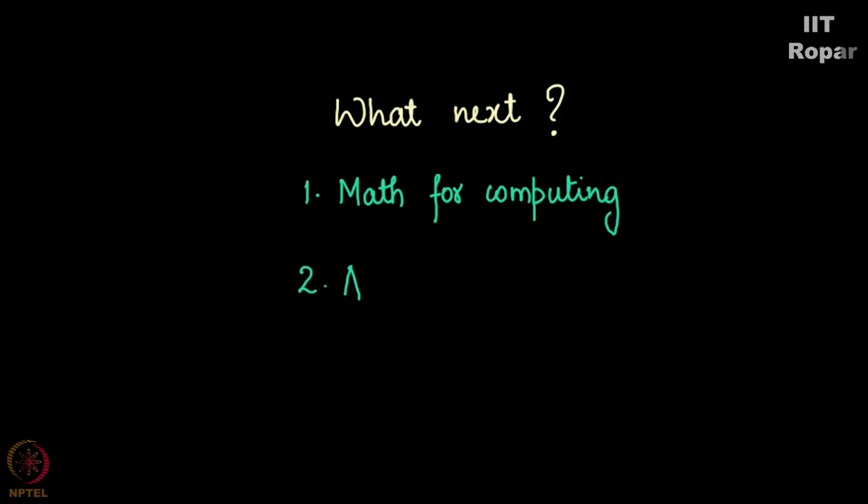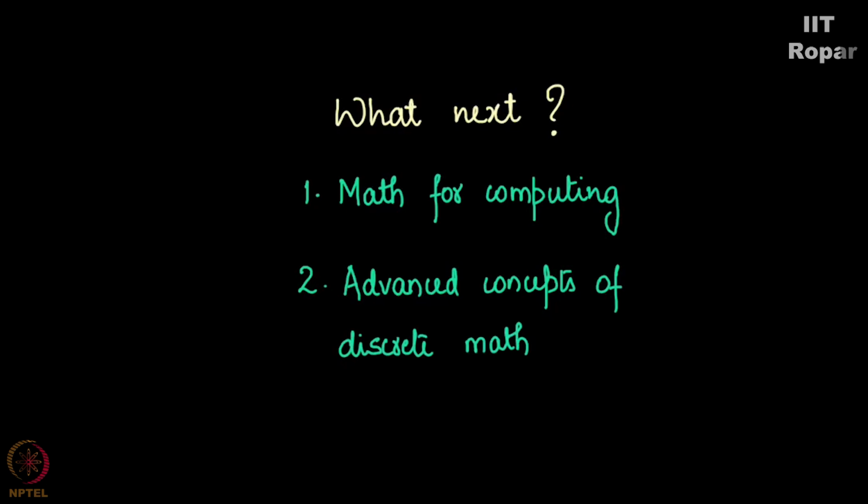In fact, if anything, it begins from this point onwards. Some of the advanced concepts in discrete math use whatever we taught in the course as a prerequisite. Optionally, one can take a look at advanced graph theory, advanced counting techniques, and every single topic that we have discussed has an advanced prefix which one can look at.